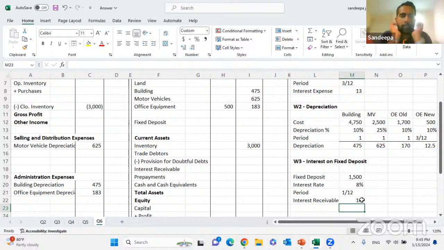Yes, income, very good. Interest receivable account debit. Credited to interest income. Right? Very good. Okay. So debited to interest receivable, credited to interest income.